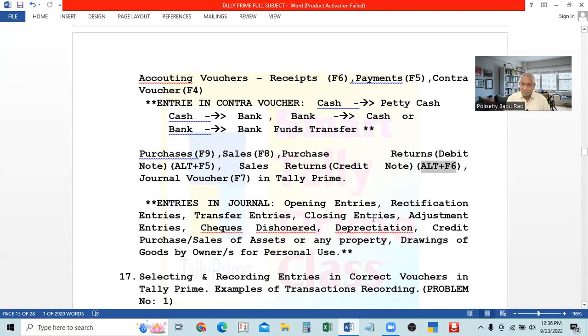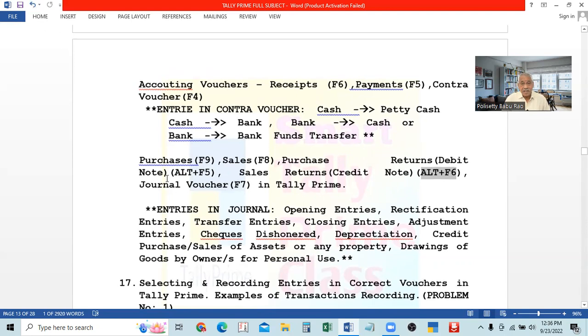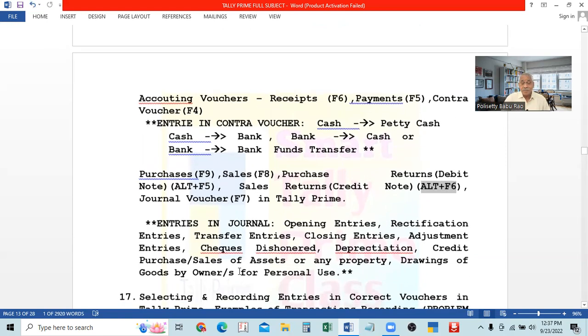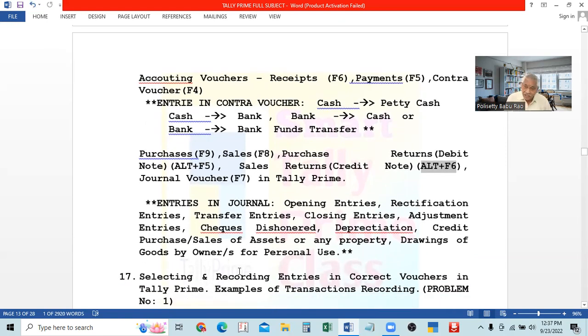Because, as I told you, in the case of a bill or invoice in the source documents, it contains all the details, and at the end it will contain the terms of payment also. You have to pay the amount by so and so date, otherwise interest is charged after the particular date. In such a case, if the buyer did not pay the money within the due date, then the seller will charge interest. In that case, he will issue a debit note.